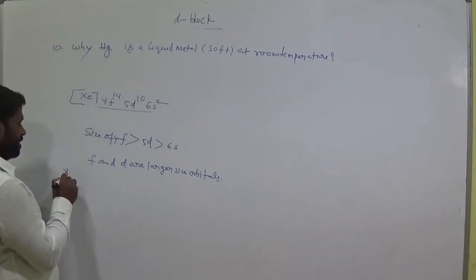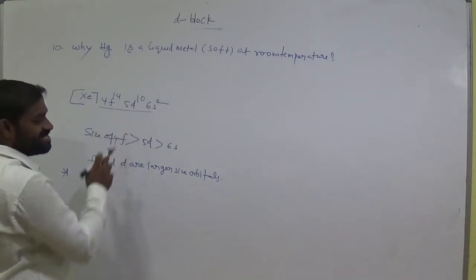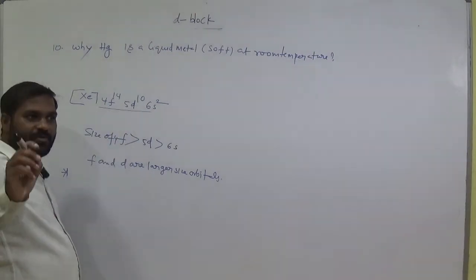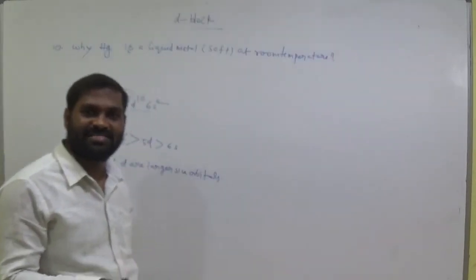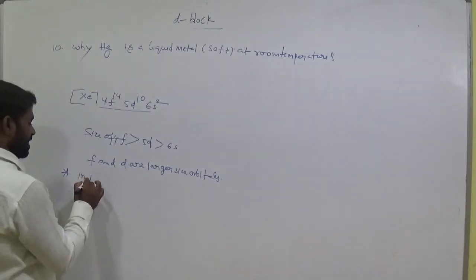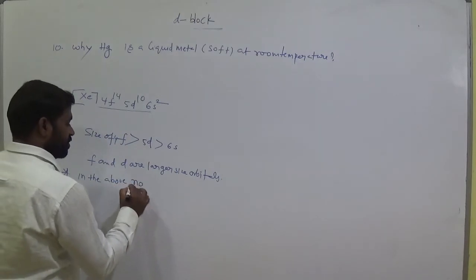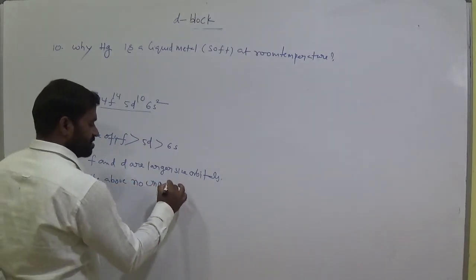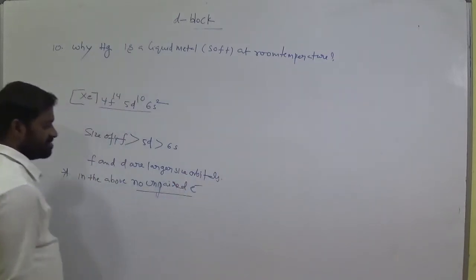And is there any unpaired electrons here? Single electrons. In d there is 10 electrons, it is completely filled. In f there is 14 electrons, it is also completely filled. In s also completely filled configuration. So in the above, no unpaired electrons, no unpaired electrons, no unpaired electrons. Am I right?